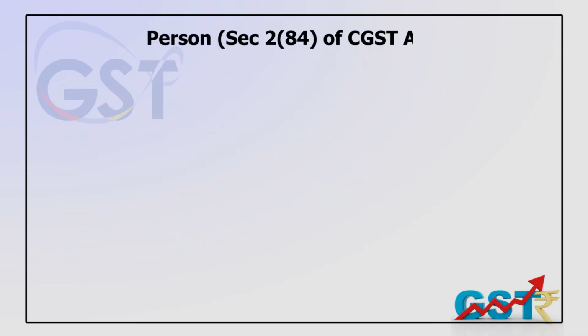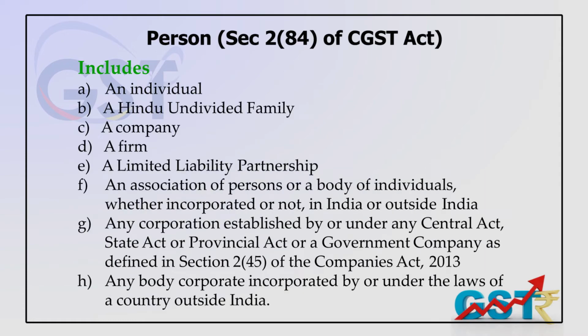The definition is given in Section 2(84) of the CGST Act, the Central Goods and Services Tax Act, and it includes an individual, a HUF, a company, a firm, a limited liability partnership, an association of persons, a body of individuals, any corporation under any state or central Act, or any body incorporated under the laws of a country, operating in India.